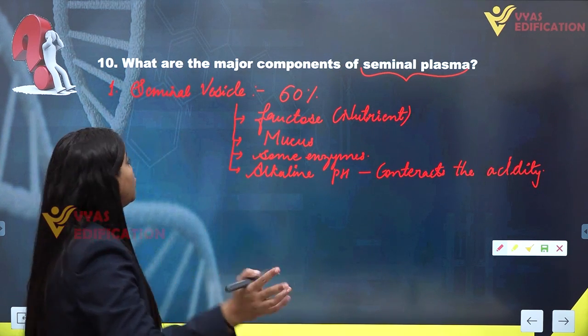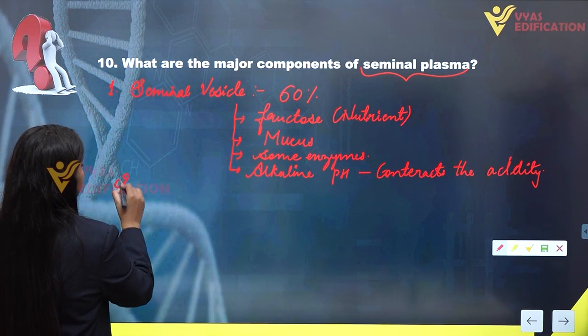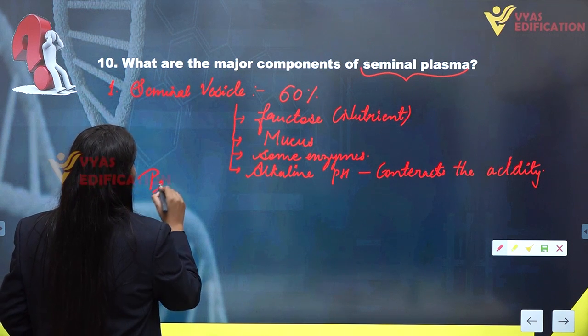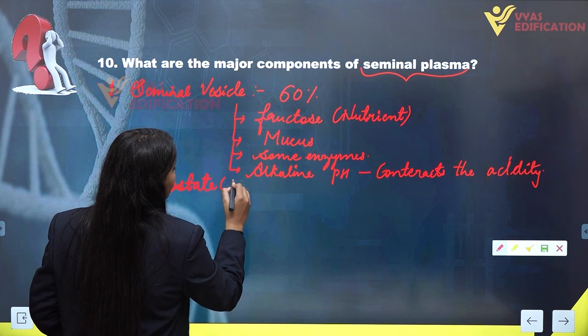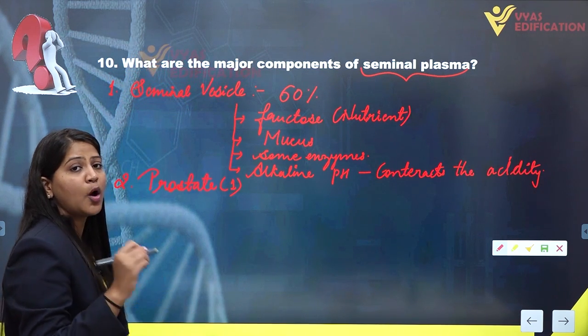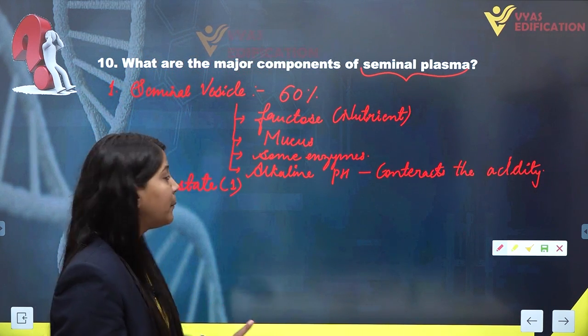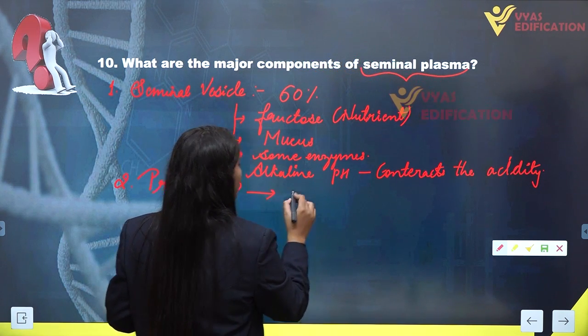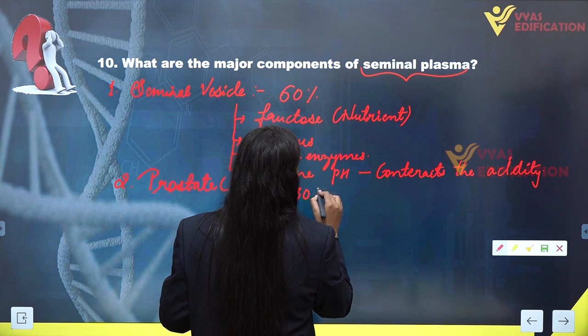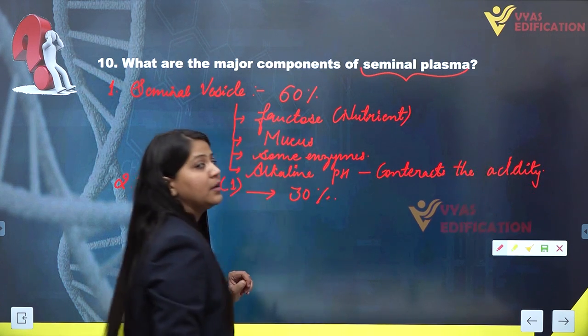The second gland is the prostate gland. The prostate gland is one in number; it is not a paired structure. It contributes about 30% of the seminal plasma.